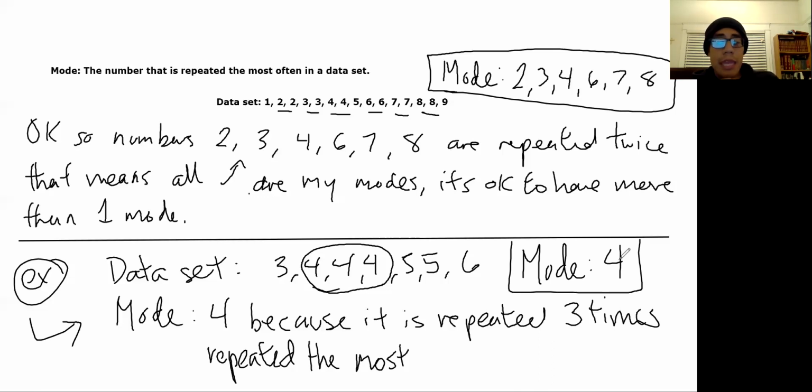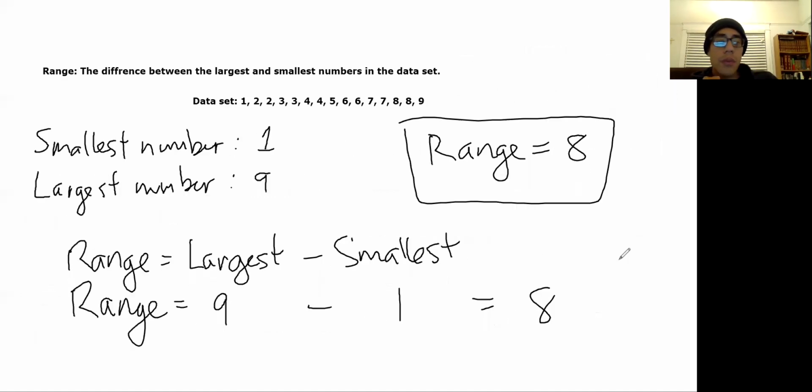Even though 5 is repeated twice, 4 is repeated 3 times, and since 4 is repeated more than 5, my only mode is going to be 4. You don't have to write 4 three times. Just write 4 once. I'll understand what it is as long as you tell me it's the mode. The mode is 4. Okay, so we're going to move on. That one should be the easiest one. We're going to move on to range.